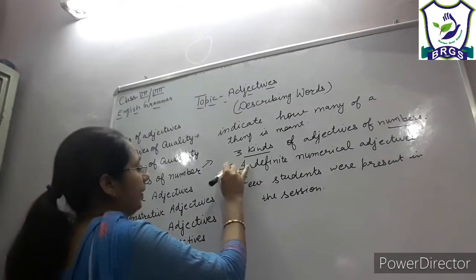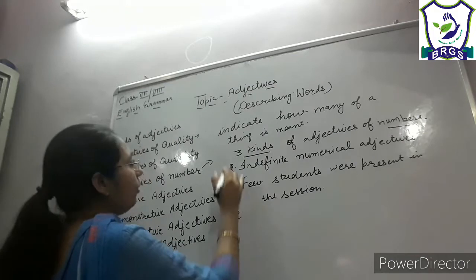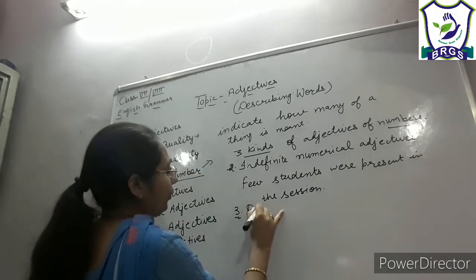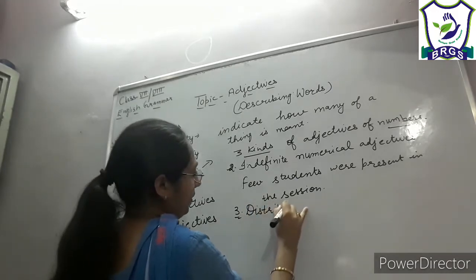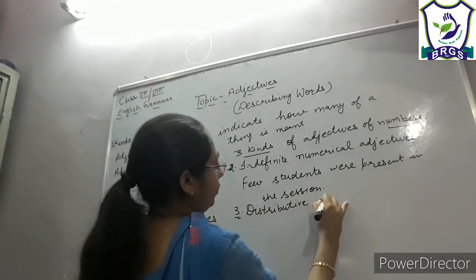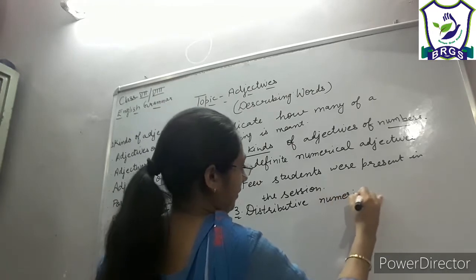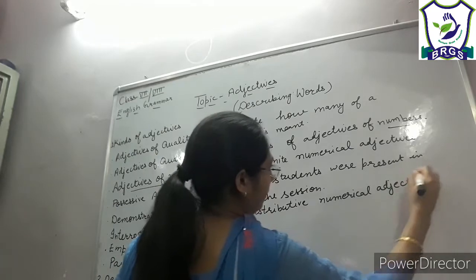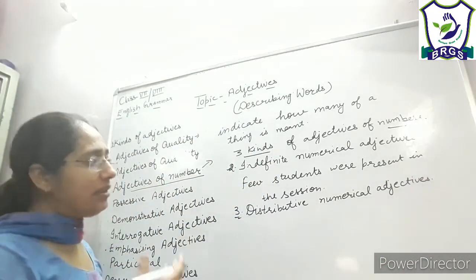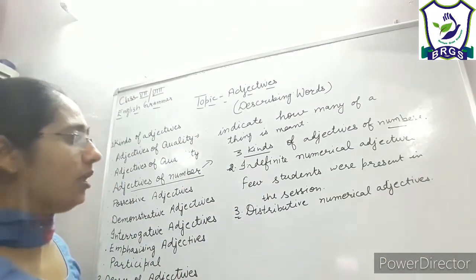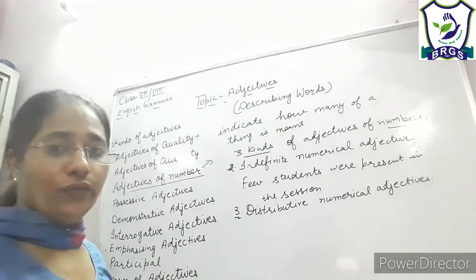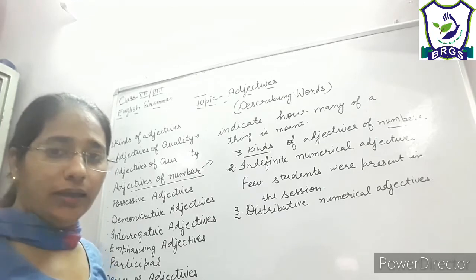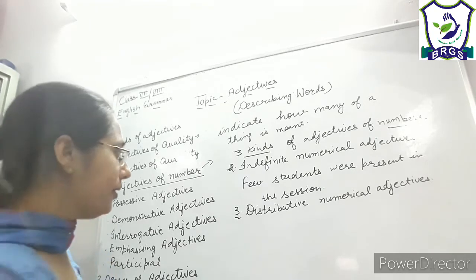Then the third kind of adjectives of number is distributive numerical adjectives. Distributive numerical adjectives are those words which refer to one person from a number, one of a number, right?